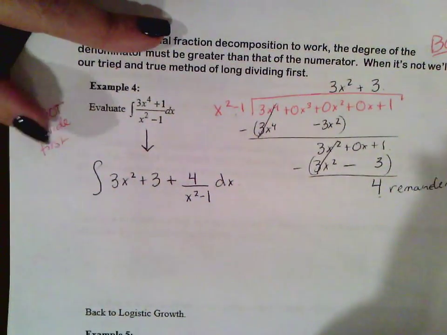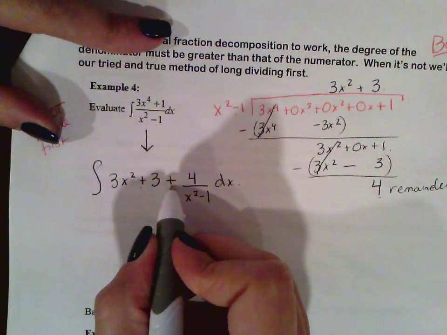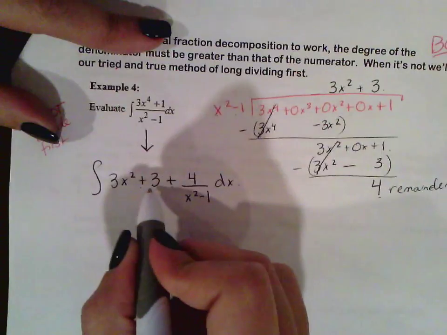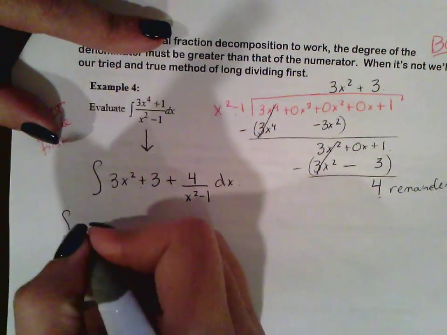Okay? Because this is addition, we can separate these integrals, all 3 of them, and integrate these easy ones first.